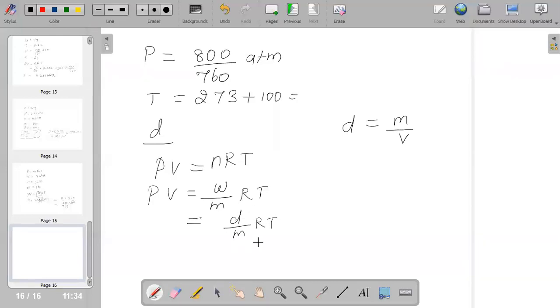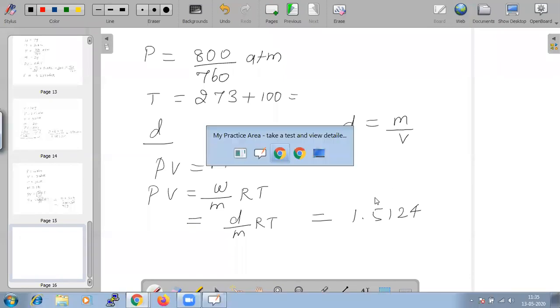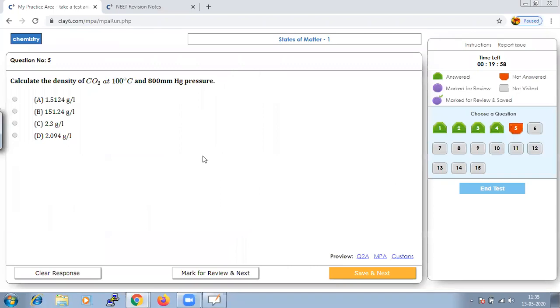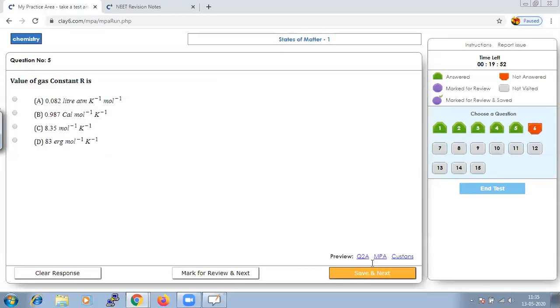Hence all the other values you can substitute here, and you will reach an answer for your density, and that will be 1.5124 gram per liter. It is just a replacement of the formula. So 1.5124, it should be option A. Let us save that and go to next.